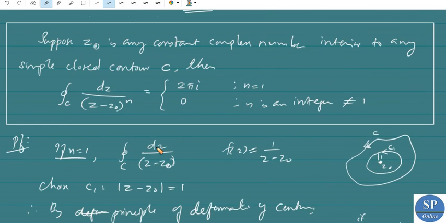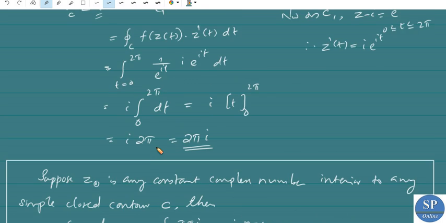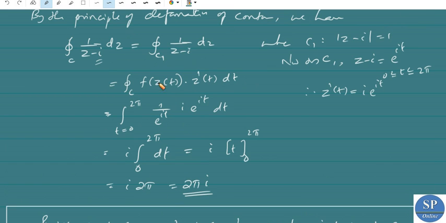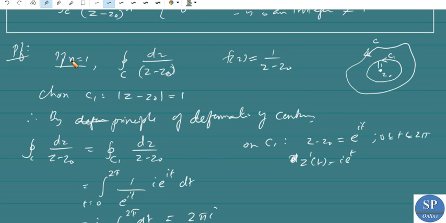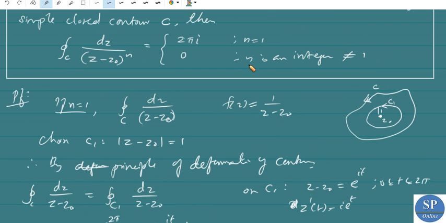As in the previous problem, this is equal to i times the integral from 0 to 2π of dt, which is 2πi. So we have proved that for n equal to 1, the integral is equal to 2πi.